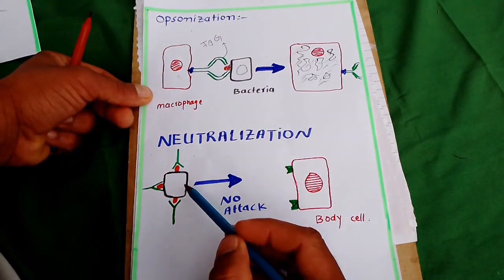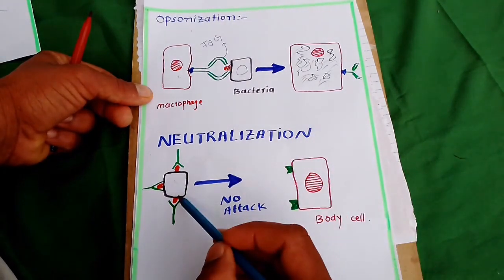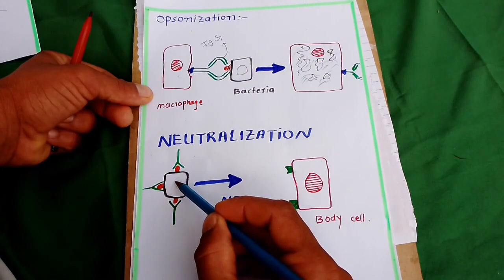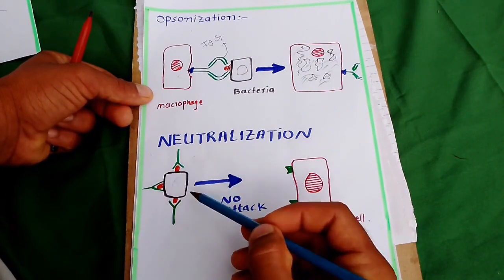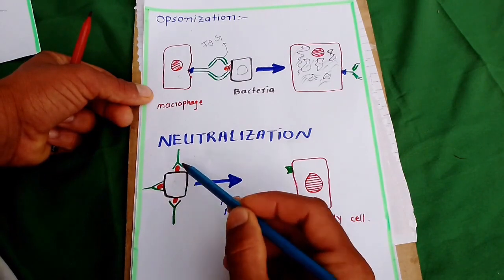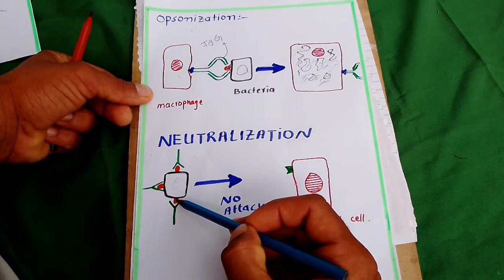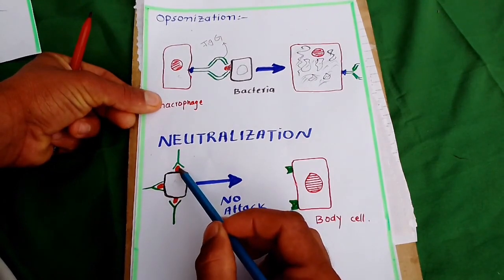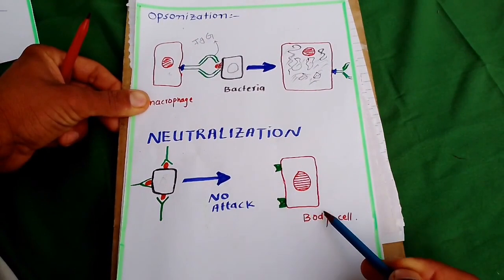Suppose this is a toxin or a virus. This is a virus. This is the membrane of the virus. This one in red color is the antigen present on the surface of the virus. This is a human body cell.